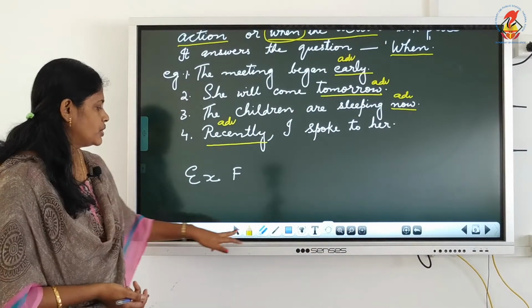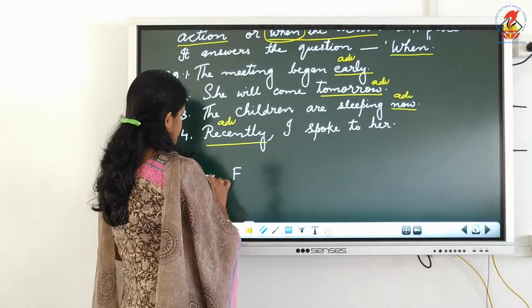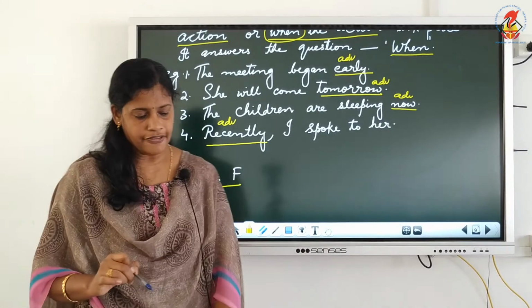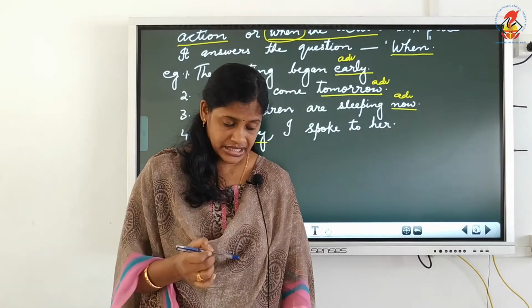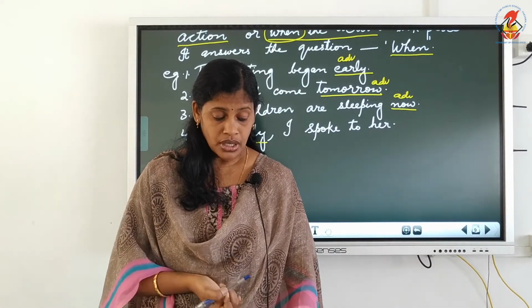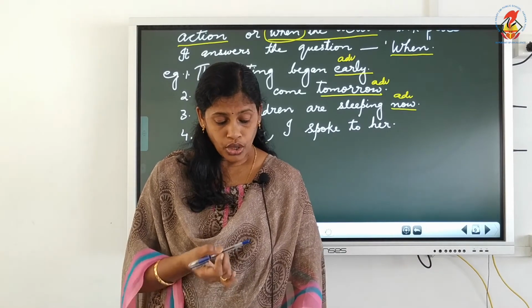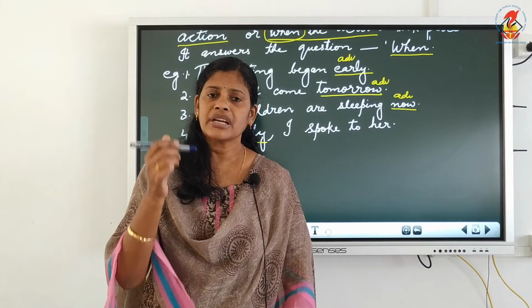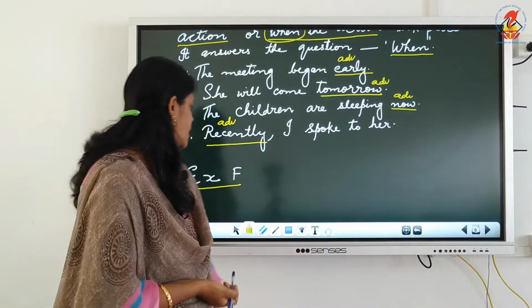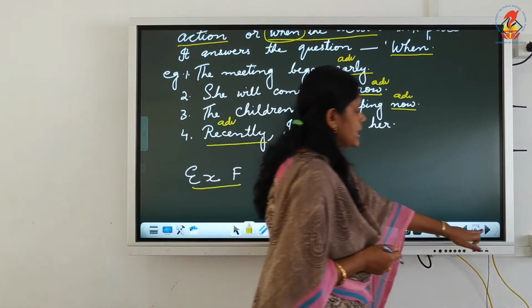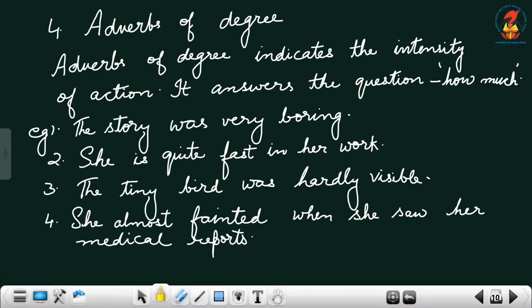So, you have to do the exercise F. In exercise F, they have given you a few words like yet, at once, soon, now, tomorrow. All those words are given and you have to pick the correct adverb of time and fill in the blanks given there. So now we move on to the next type of adverb. Let's see which one is that. The fourth one is adverb of degree.